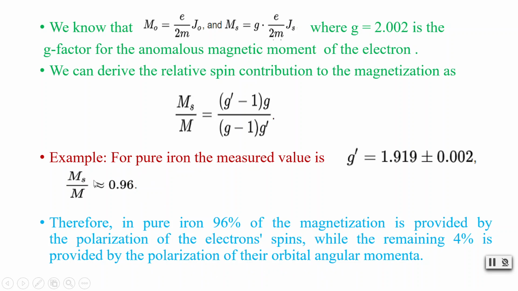Now, for other materials also, it will be in the same order. It won't be like 50-50 or 30-70, but for another material, it could be that 97% of the magnetization might be provided by the polarization of electron spin and 3% might be due to orbital motion, or 95% here and 5% here, but only in that order it exists.